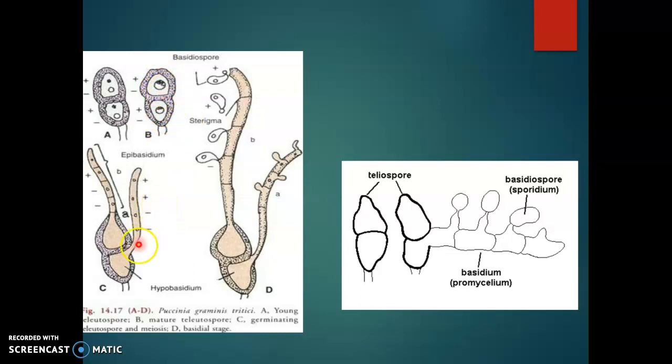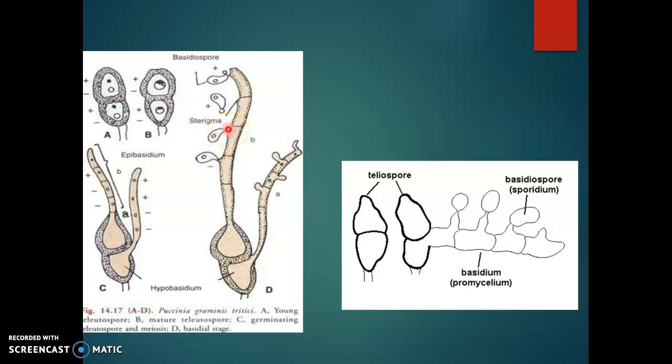And at the stage of germination, each cell produces a promycelium. At a later stage, it becomes septate, and at the same stage, the diploid nucleus undergoes meiosis and produces 4 nuclei. The nuclei pass into the promycelium. Later it undergoes septation, and each cell has 1 haploid nucleus. And this nucleus moves into the sterigmata, or short stalk, which swells up and produces the basidiospores.